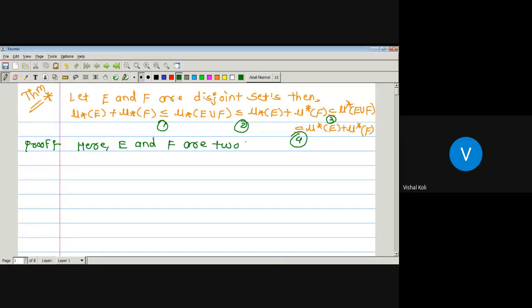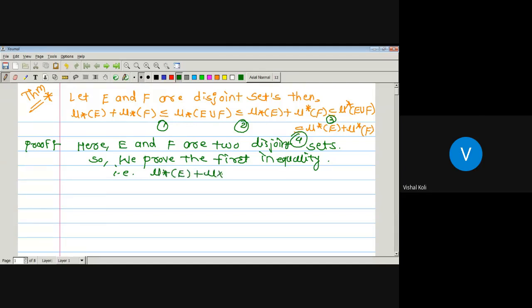Now, the first inequality we prove is: the inner measure of E plus the inner measure of F is less than or equal to the inner measure of E union F. Okay, so now suppose there are two cases: either the inner measure of E or the inner measure of F is infinite, or both are finite.